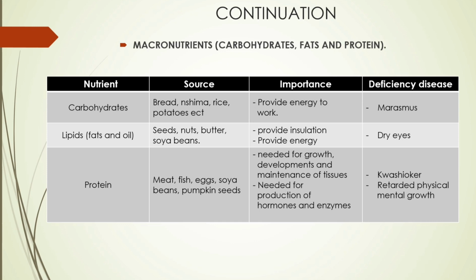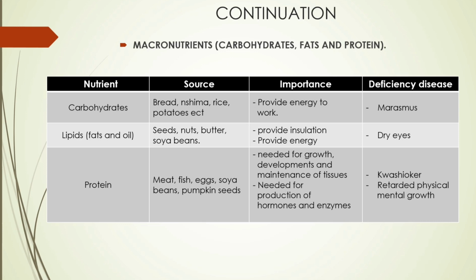We move to the next nutrient, lipids. The source of lipids, seeds, nuts, butter, soybeans. The importance, provide insulation. Apart from that, provides energy. So insulation simply means free from coldness. You discover that fat people, they don't feel that cold as compared to thin people. Okay. Deficiency of lipids, you end up having dry eyes, leading to a disease called keratomalacia.